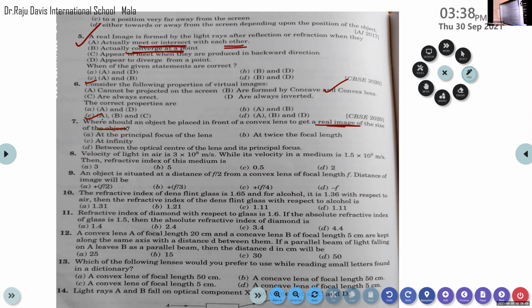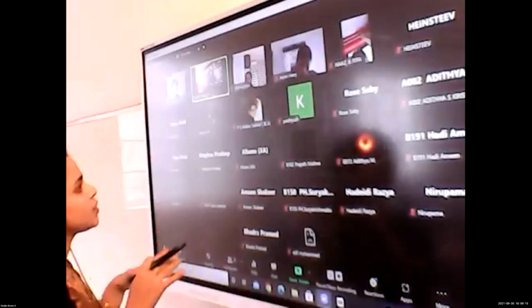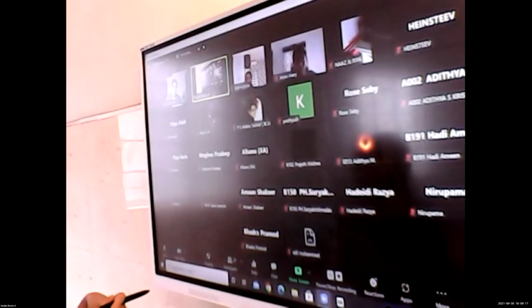If you place the object at infinity, the image is at the focal length. The image size is the same at twice the focal length. In the case of a mirror, we know that its center of curvature is there. At C, we know that if you place the object at C, the image formed is the same size.